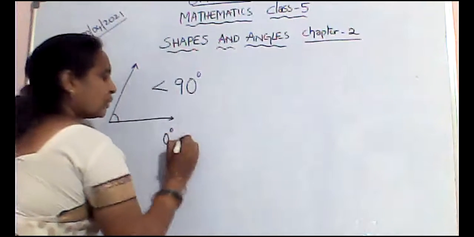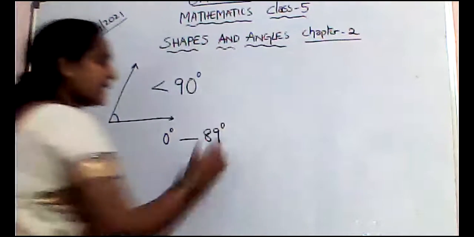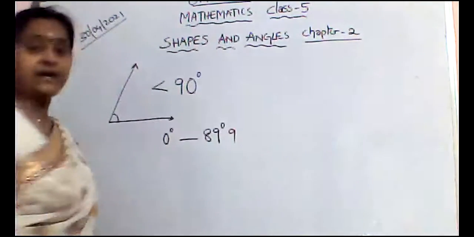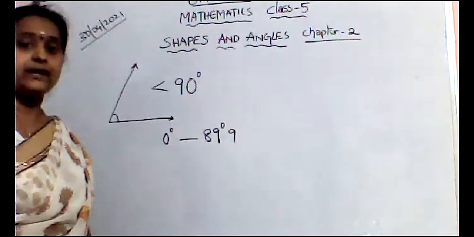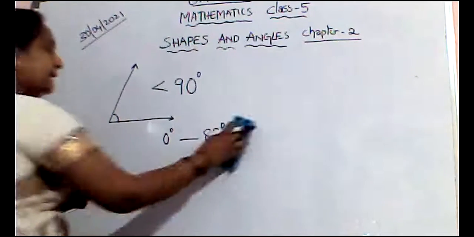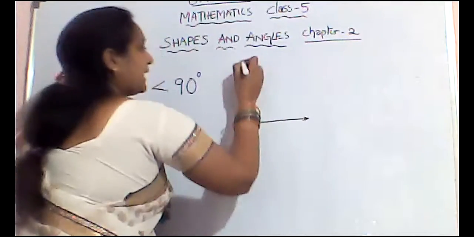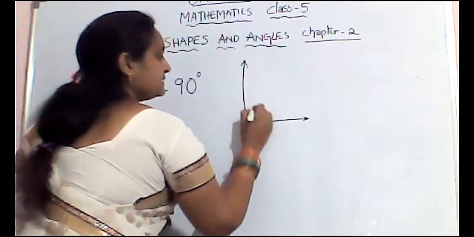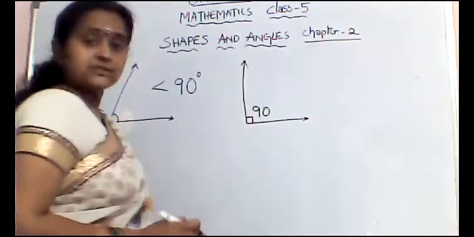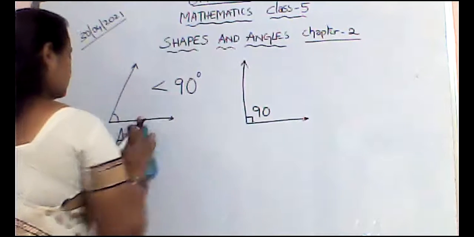That means 0 to 89 degrees, 89.8, 89.9. At 90, we have a right angle. So this is an acute angle.